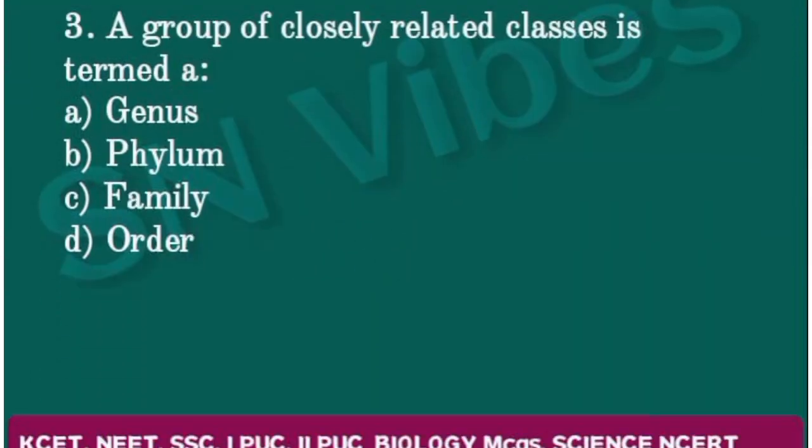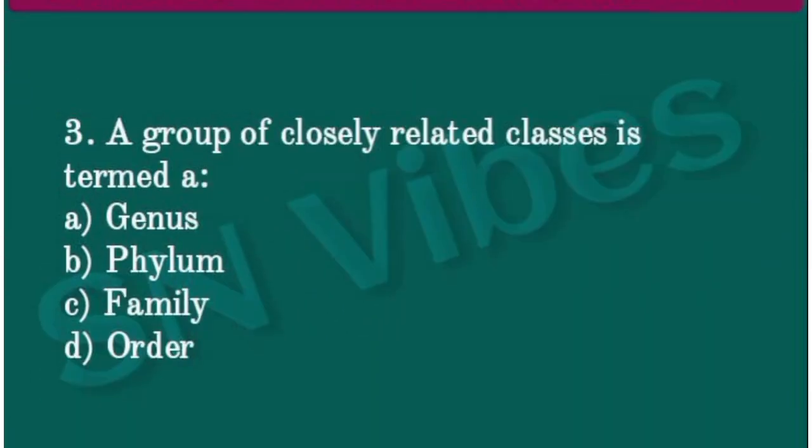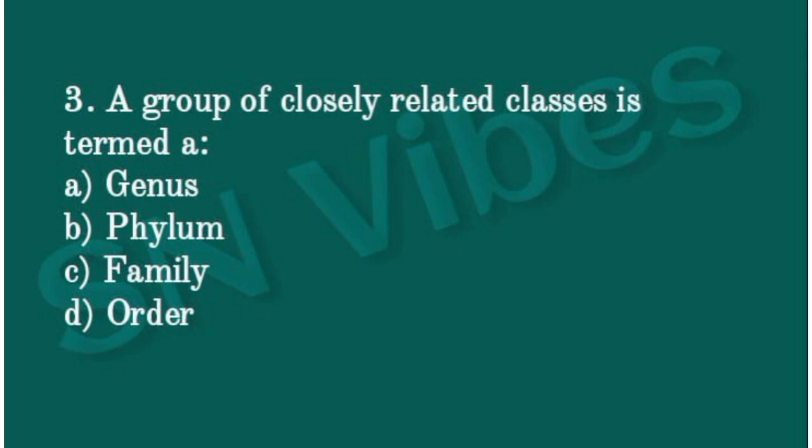A group of closely related classes is termed as option A, genus, option B, phylum, option C, family, option D, order. Think it carefully. It's actually so easy.